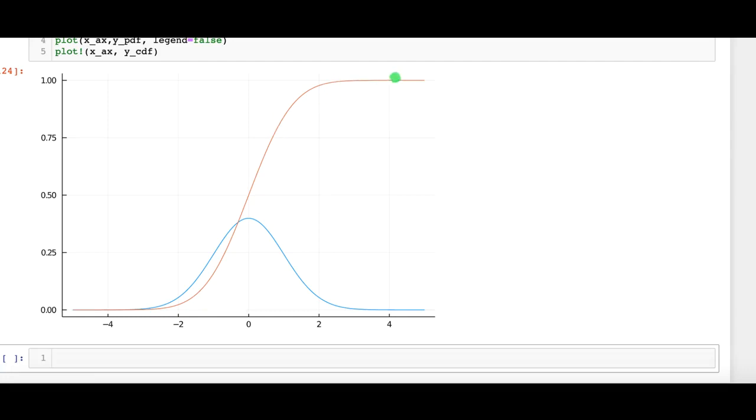The slope over here is 0 as well, and so the value of the PDF is 0 over here. The slope increases, reaches a maximum, and then the slope starts to decrease. And that means that its derivative increases, reaches a maximum, and then starts to decrease. Since the CDF is an increasing function, its slope is always positive, and this means that the probability density function is always positive.